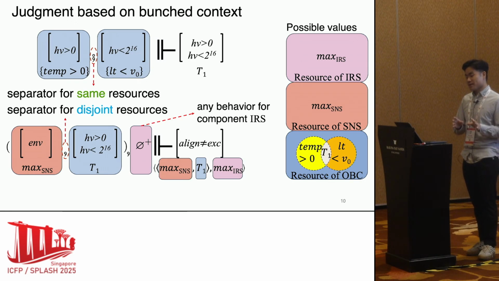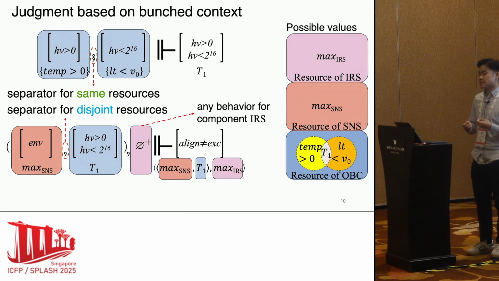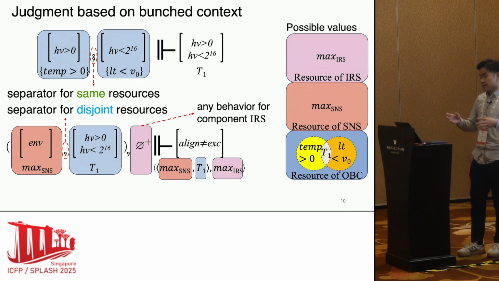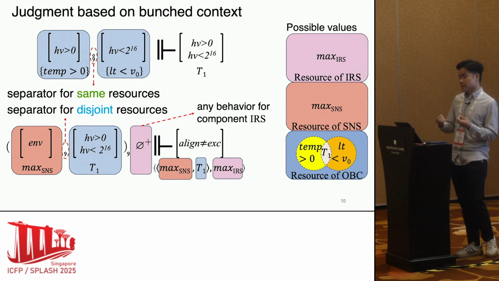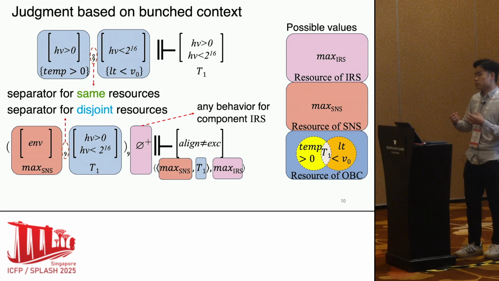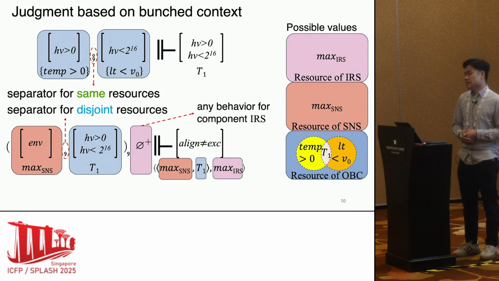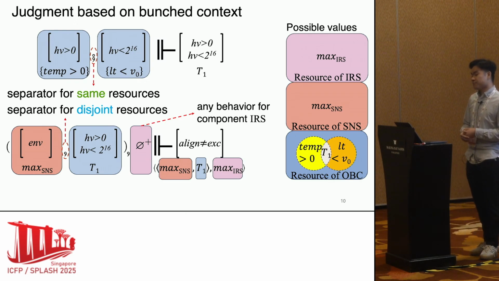Test level quantifies the level of under-approximation, and it continues to do so after analysis computation. For example, here, the test level for the guarantee of the second judgment shows that the guarantee only holds when the internal resource of the blue OBC satisfies T1, which requires that LT to be less than V0. This only holds for LN4, but not LN5. It explains why area 5 failed after composing this reused OBC with other components.